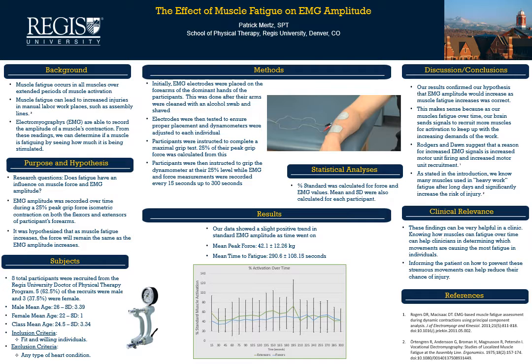In our results section, we can see the graph that we got from our results. Our data showed a slight positive trend in the standard EMG amplitude as time went on. The mean peak force and mean time to fatigue are also listed there. On our graph, the extensor muscles are represented by the green line.